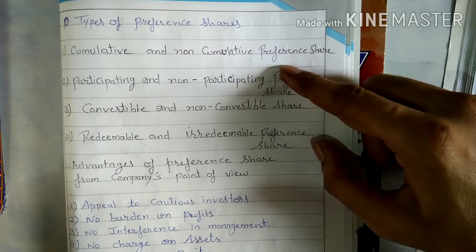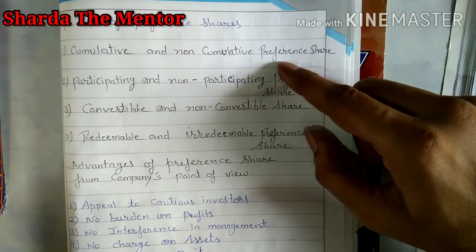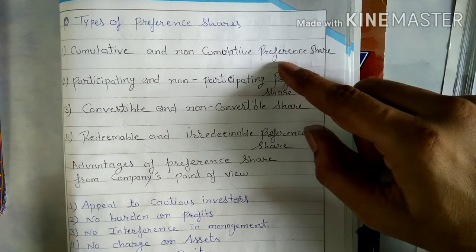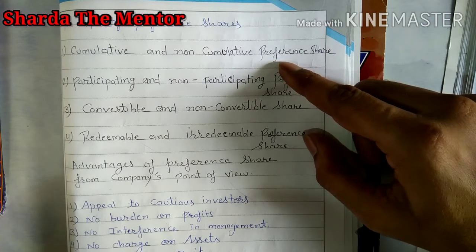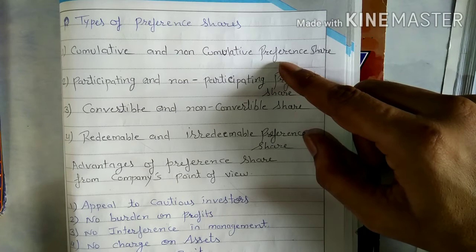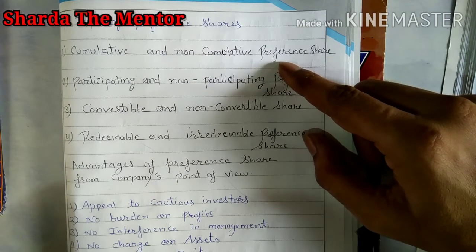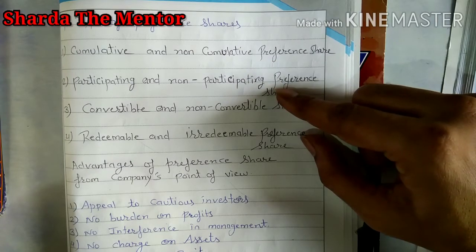So in case of non-cumulative preference share, shareholder will get dividend only for the current year. Company is not liable to pay previous year dividend if they are not able to pay dividend in the previous year. So that is the difference between cumulative and non-cumulative.